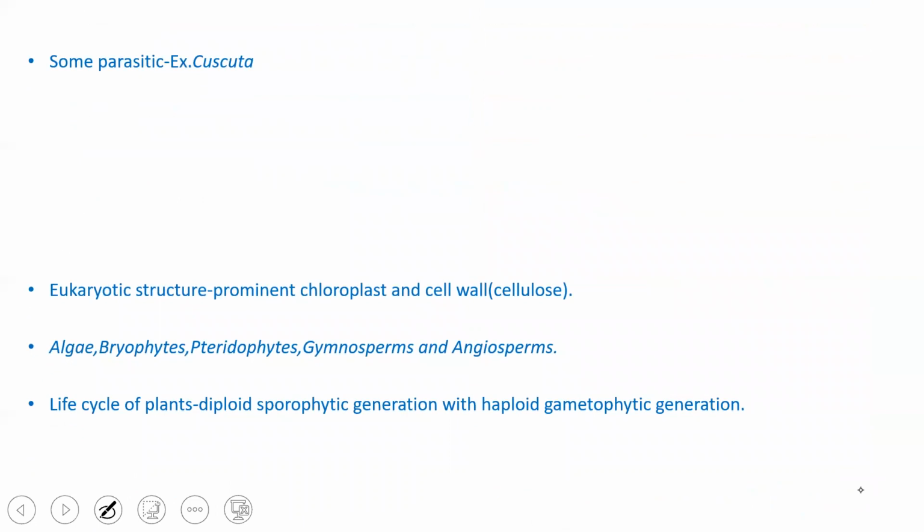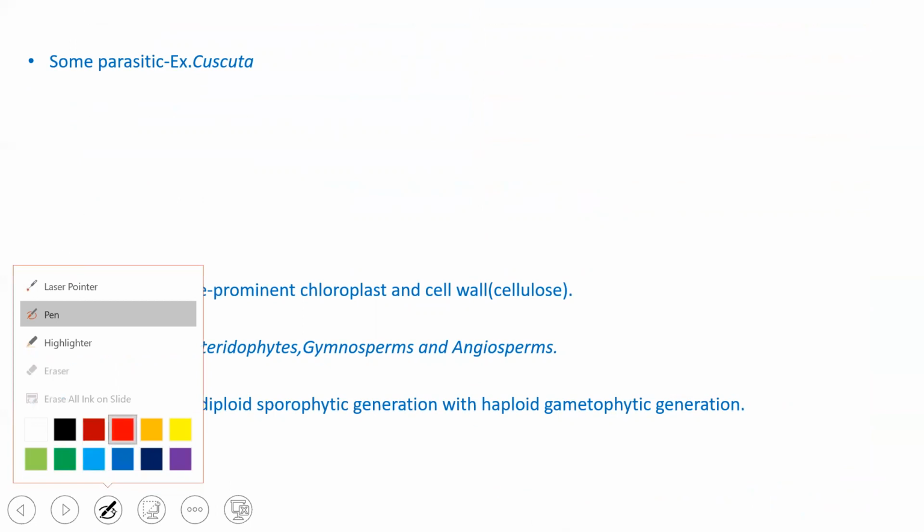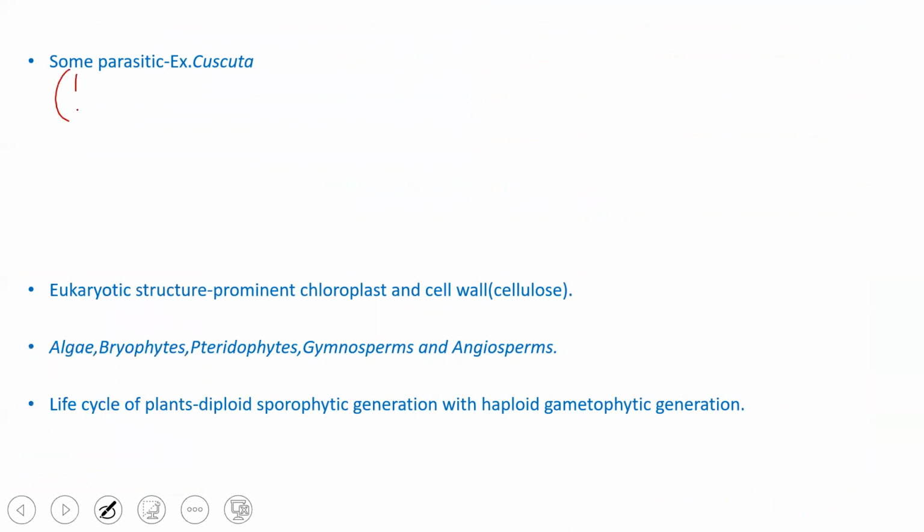Then there are even some plants which are parasitic in nature, even though we know that other organisms depend on plants as parasites. But here we have a separate group of plants which are parasitic. That is, they depend on another plant body. They are called parasites. So we have even plant parasites. One typical example of a plant parasite is Cuscuta.